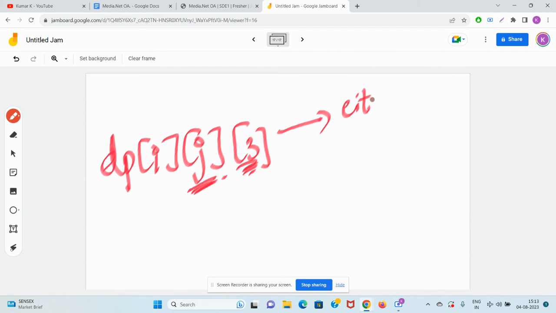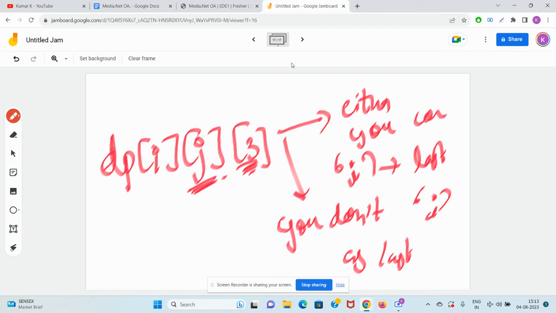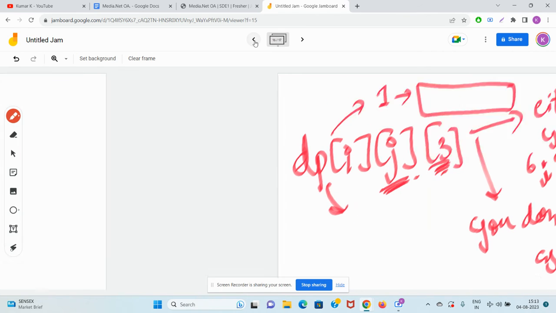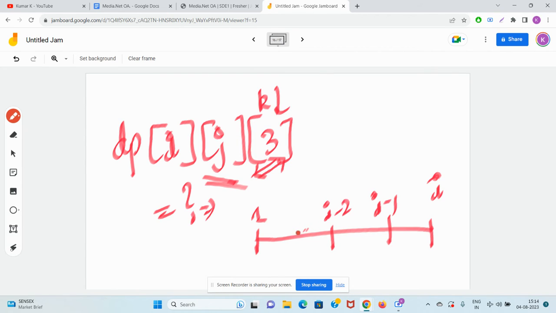Either you consider I as the last element, or you don't consider I as the last element. So what will happen if you don't consider I as last? There are two options. Option 1, consider I as last. Option 2, don't consider I as last. Then the answer will be very simple. This was your index 1, you came till index I, here it is I minus 1, I minus 2, like this.